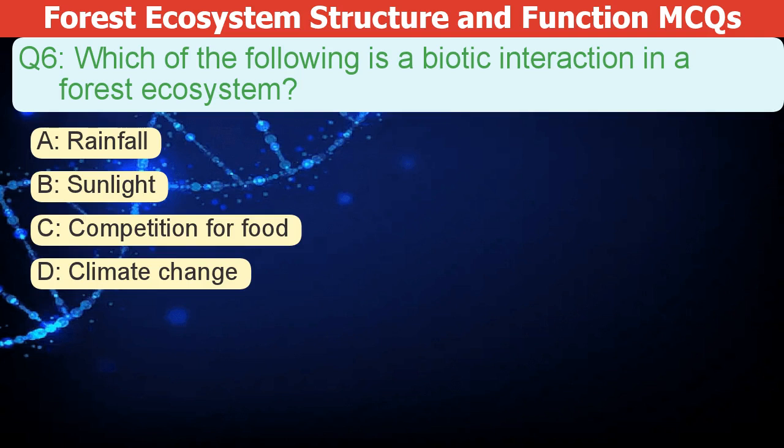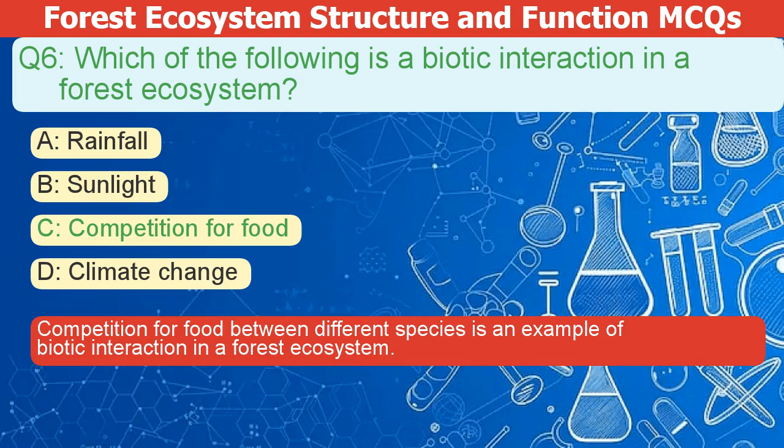Which of the following is a biotic interaction in a forest ecosystem? A. Rainfall. B. Sunlight. C. Competition for food. D. Climate change. The correct answer is C. Competition for food between different species is an example of biotic interaction in a forest ecosystem.